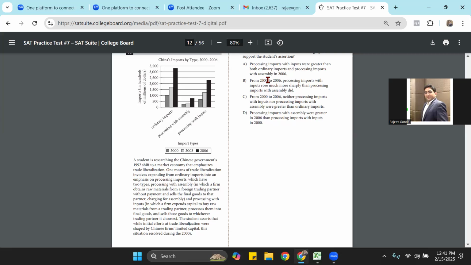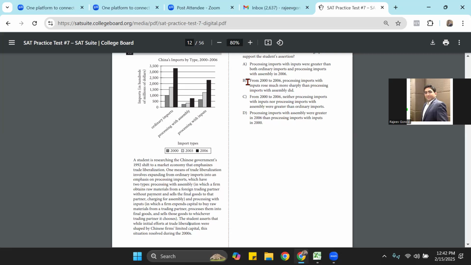B says from 2000 to 2006, processing imports with inputs rose much more sharply. Rose sharply means the slope. Then processing imports with assembly did. So it is comparing these two. Remember, processing with assembly means the Chinese government was not spending any money for the raw material. But here it says it was spending money for the raw material, processing it, and then whatever the finished good was, it was given to the whole world.